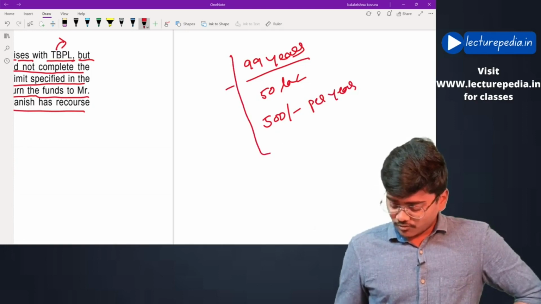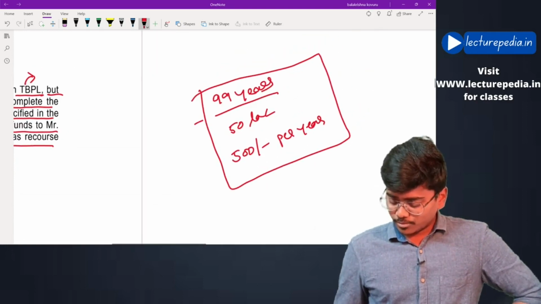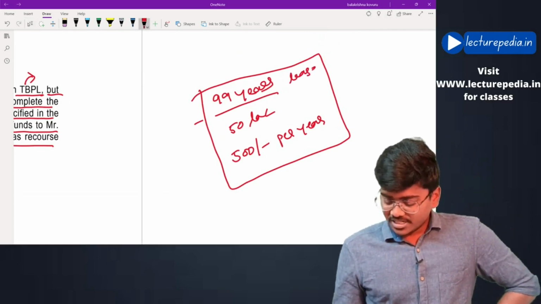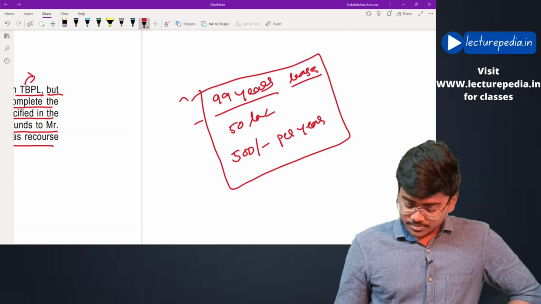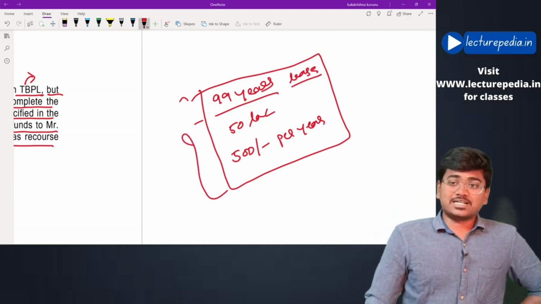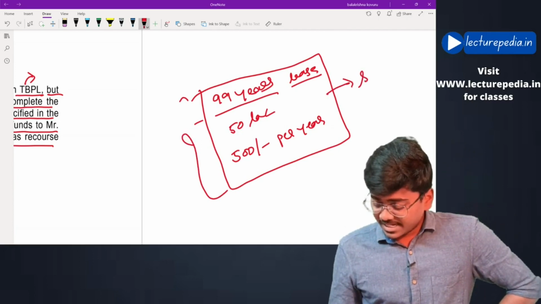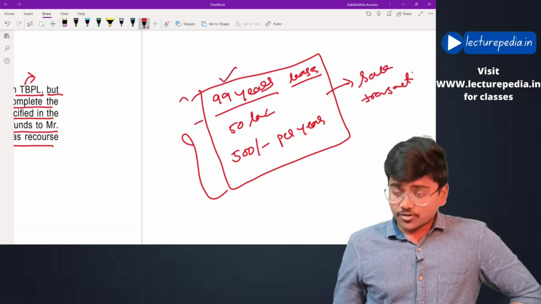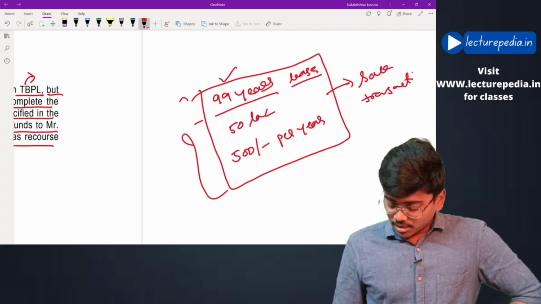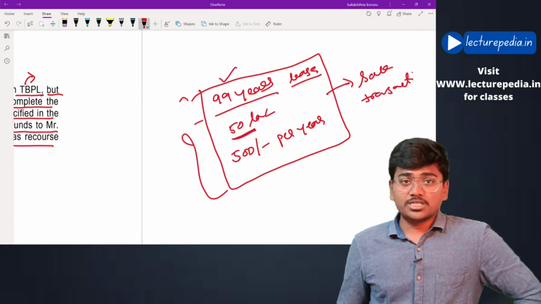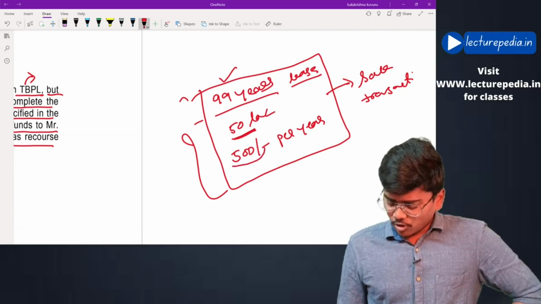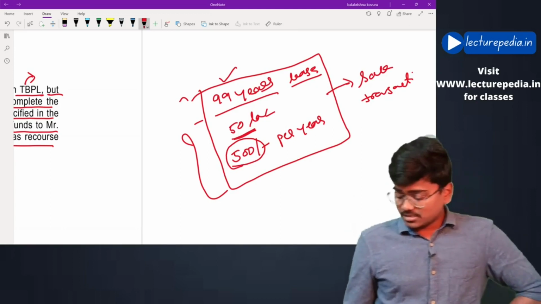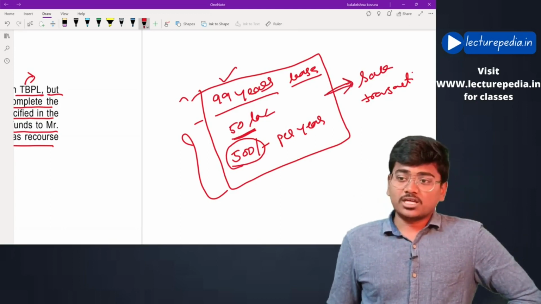These are the terms of the memorandum of understanding. Basically, even though it is a lease for 99 years, the terms of the MOU are such that it is a sale transaction only. Because the lease is for almost 100 years and almost the entire consideration is being paid. Just a nominal amount of 500 per year is charged as lease rental, which is similar to that of a sale transaction.